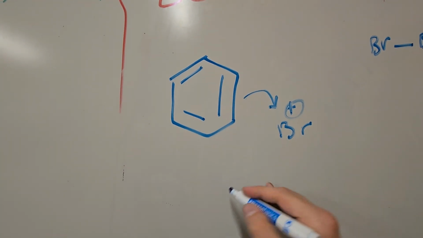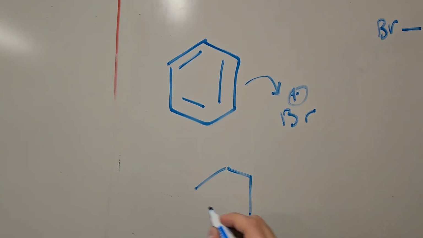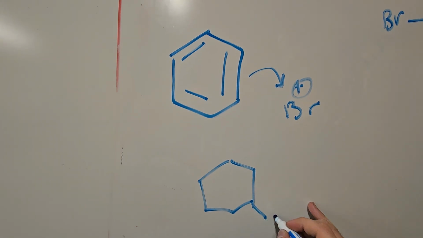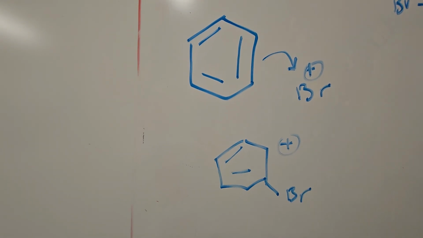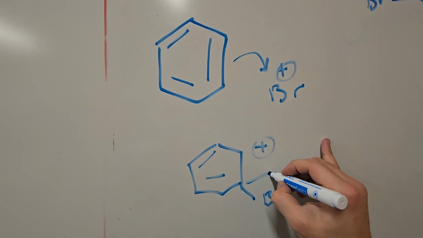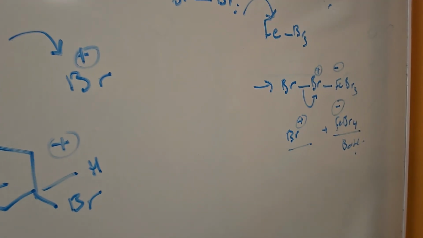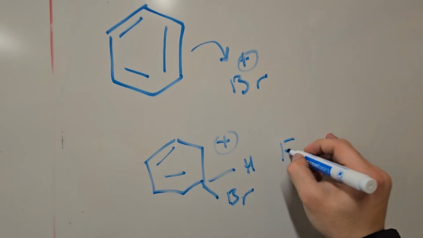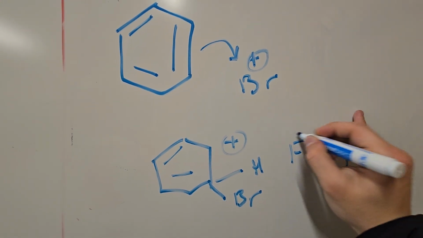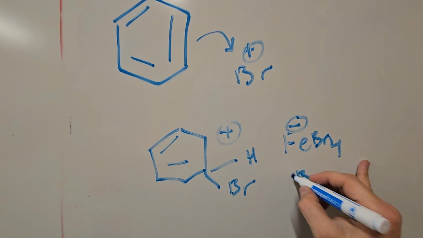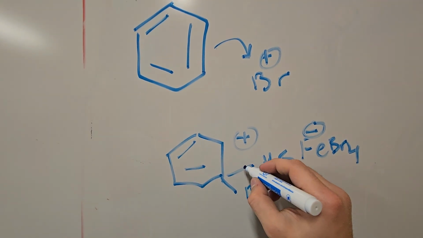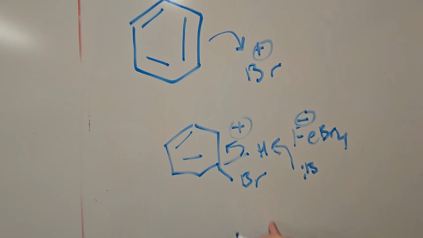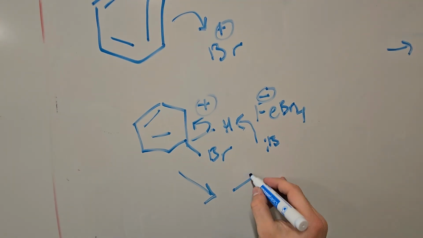The pi bond will attack Br plus so that the benzene ring now adds bromine like such, and then the base we created, FeBr4 minus, that can also be just written as base, will deprotonate this H and add a pi bond here, such that this is the final product.